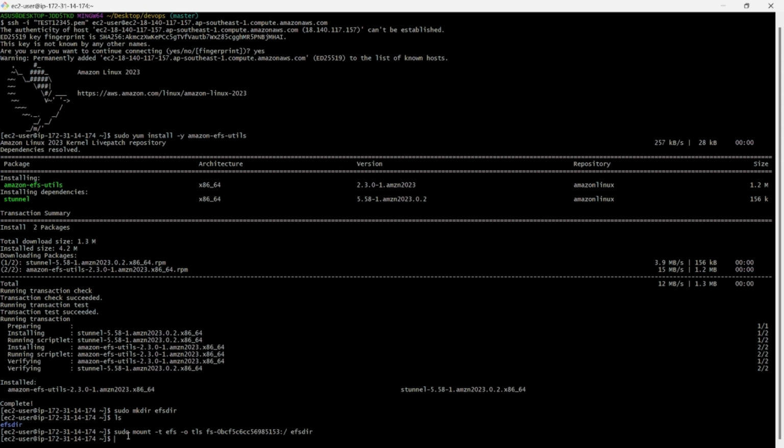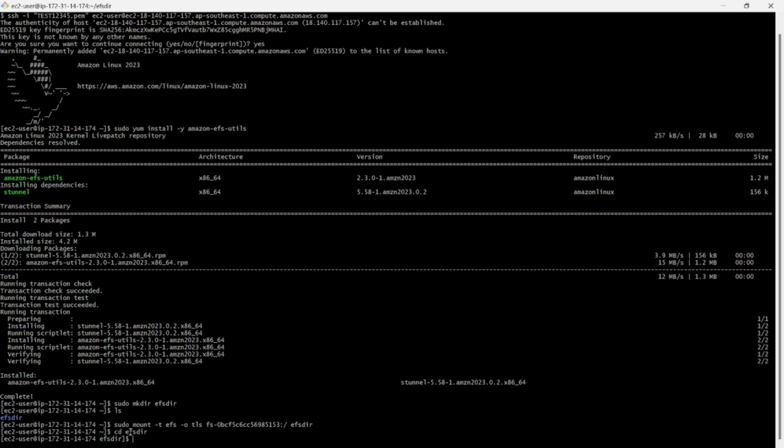You can see here that I cannot see any kind of error here. So now I want to change the directory. Right now we are in ec2-user. So I want to go into this directory. So cd, then efs-directory. Okay.